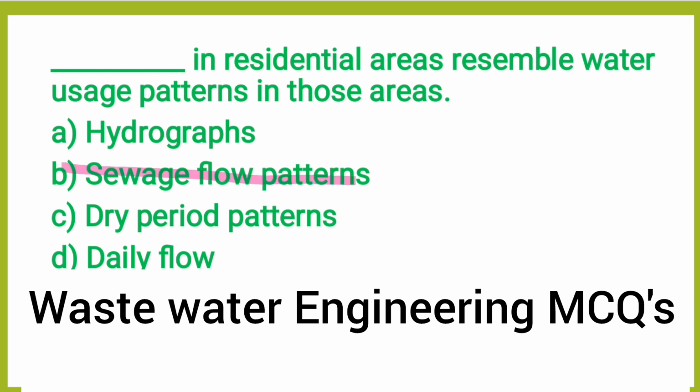The water usage depends upon the population, number of houses and the type of water usage in that area. So sewage flow in turn depends upon the activities. So hence sewage flow patterns in the residential area resemble water usage patterns in this area. So sewage flow patterns is the correct answer.